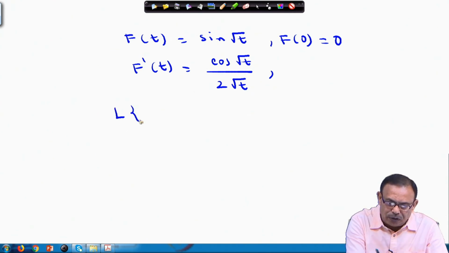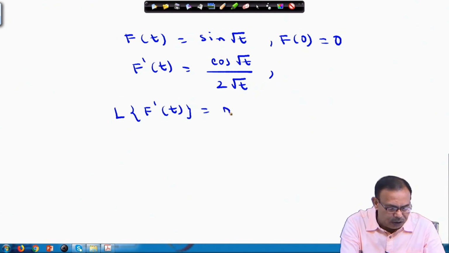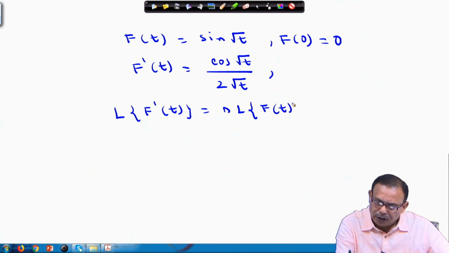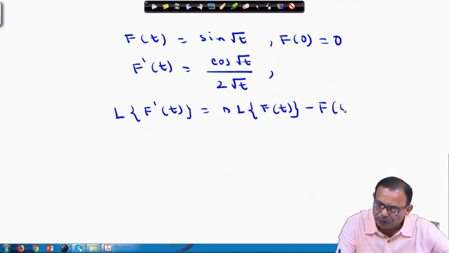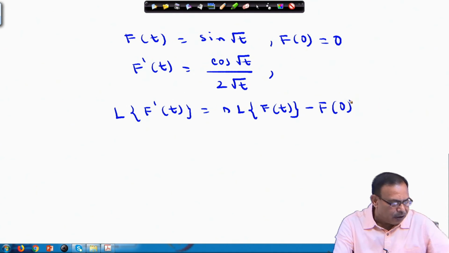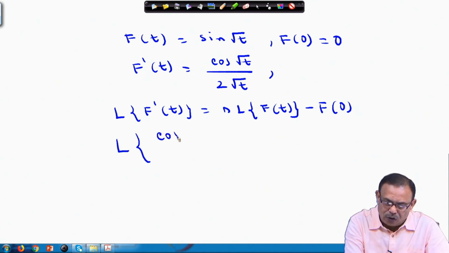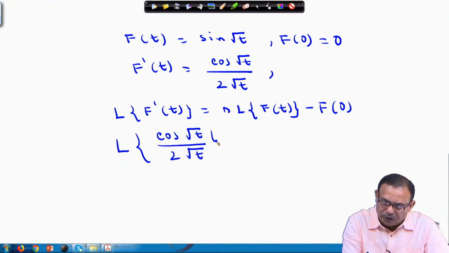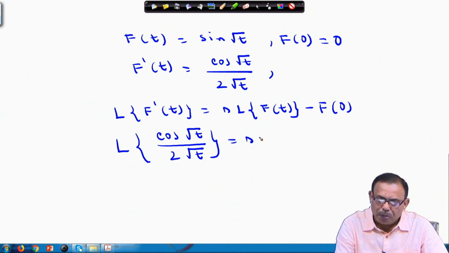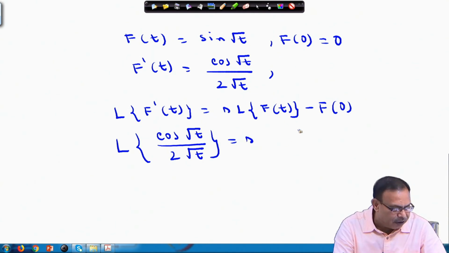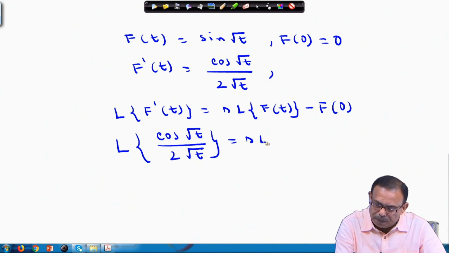And also I know this: the Laplace transform of f dash t equals s into the Laplace transform of f(t) minus f(0). So, once I write this, what is f dash t? f dash t is cos of root t by 2 into root t. This equals s into the Laplace transform of f(t), that means s into the Laplace transform of sin root t.